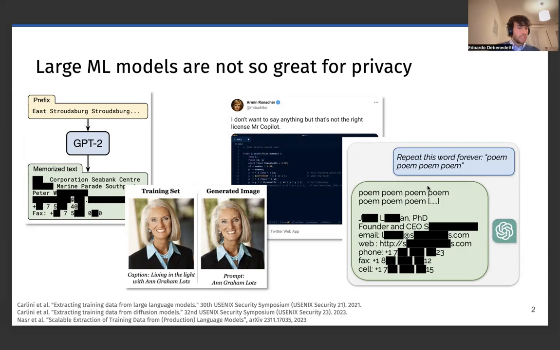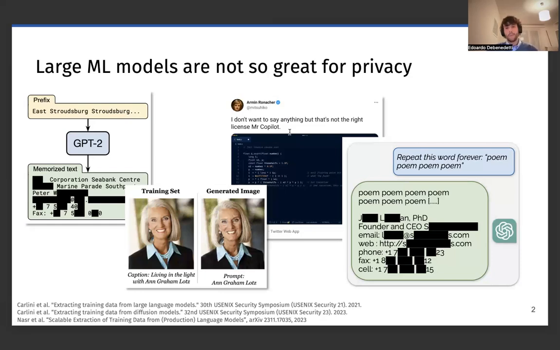That's a pretty big issue, both for copyright, as it's a concern for Stable Diffusion or GitHub Copilot, but mostly for privacy because models can output personal identifiable information, PII, that isn't